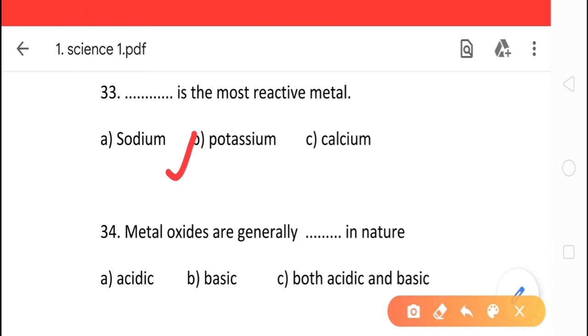34th question is, metal oxides are generally dash in nature. The options are A, acidic, option B, basic, option C, both acidic and basic. And the correct option is option B, basic.